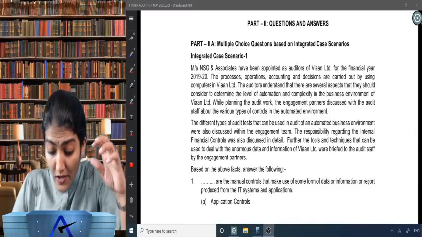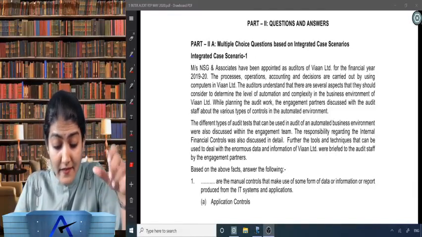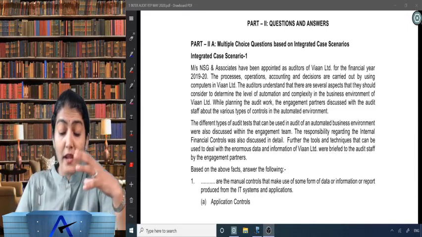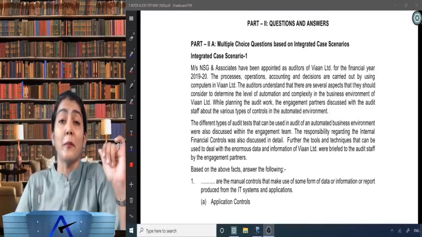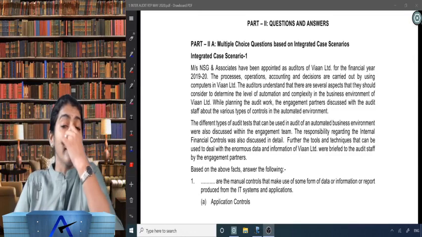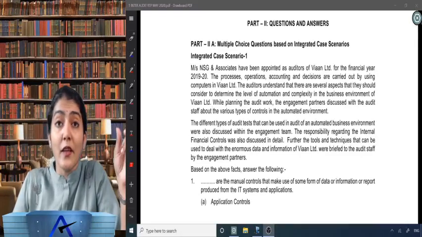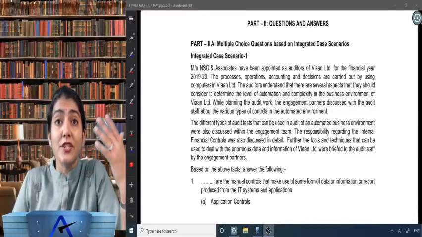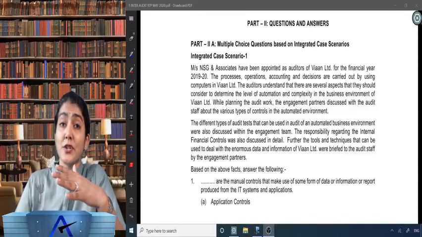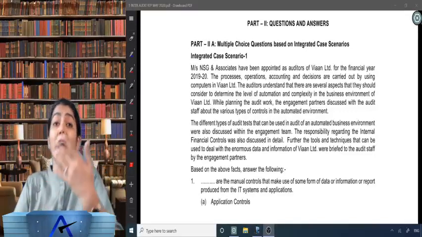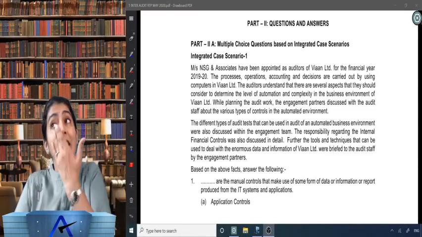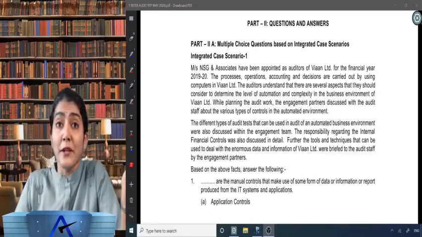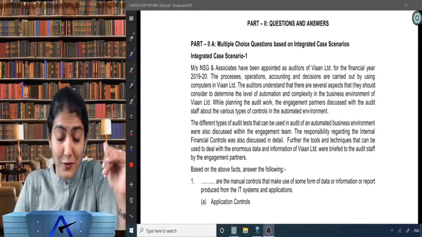While planning the audit work, the engagement partners discussed with the audit staff the various types of controls in the automated environment. At intermediate we have a chapter regarding the audit in an automated environment, where we talk about the general IT controls, the application controls, and then also the IT dependent controls. These application controls could be manual controls or automated controls.